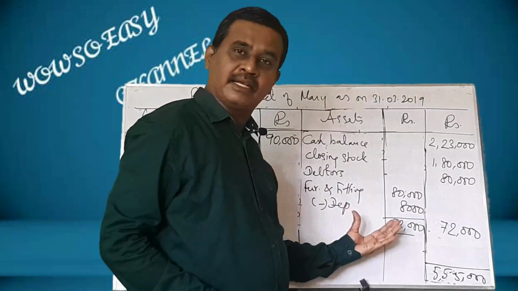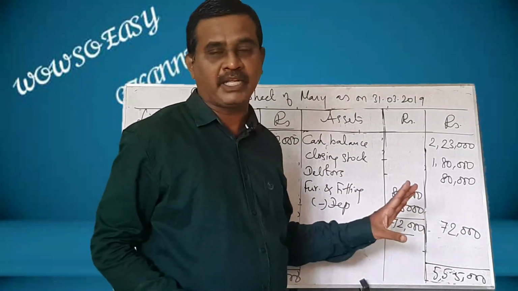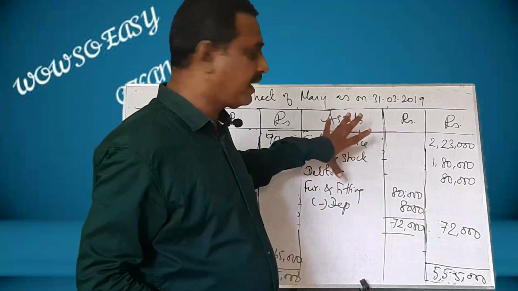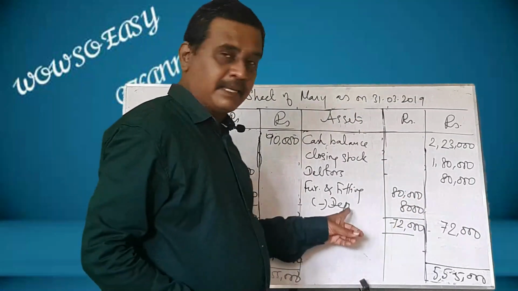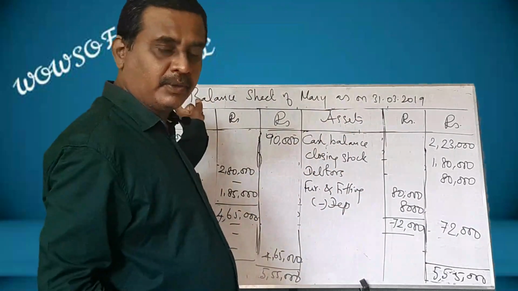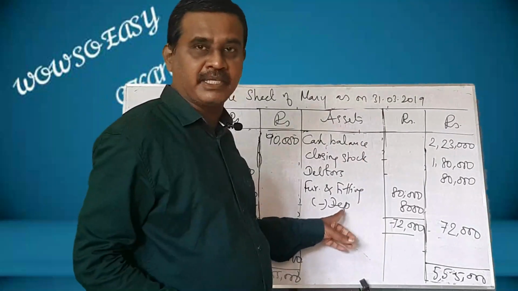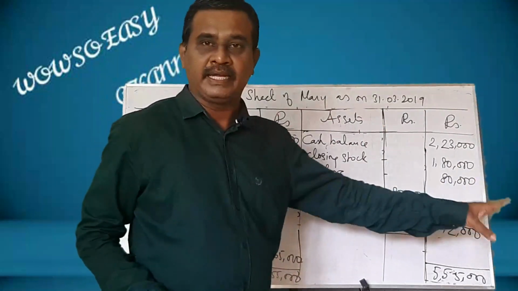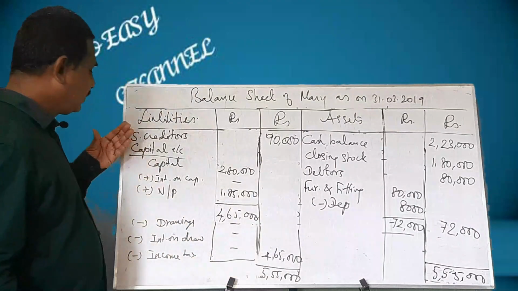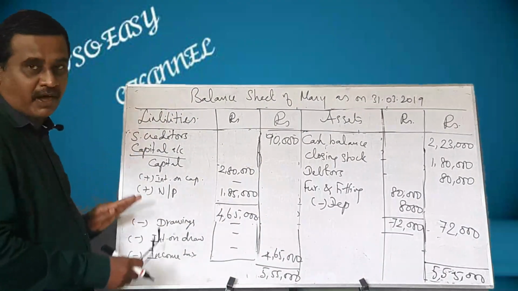And my dear students, again I remind you, when you go for preparing balance sheet, first go to prepare assets side first, because normally you will not make mistakes while preparing assets. And this depreciation should be shown in the P&L account. Again, it should be shown as a deduction from the concerned asset, and it must be shown in the outer column.